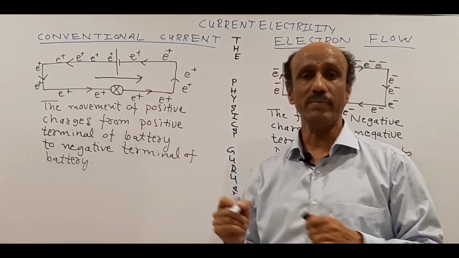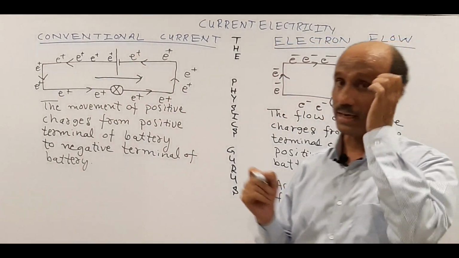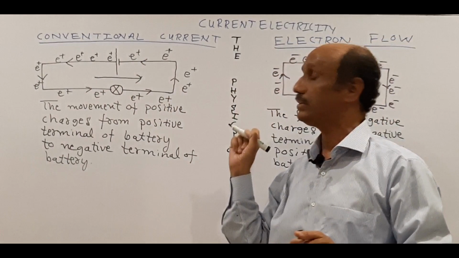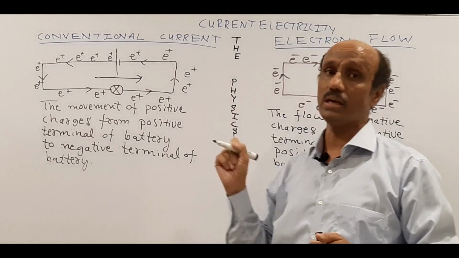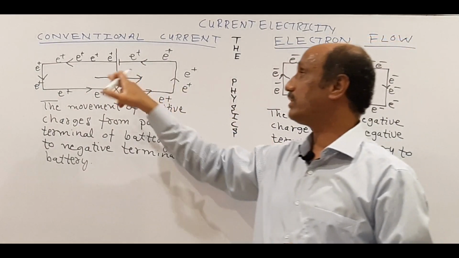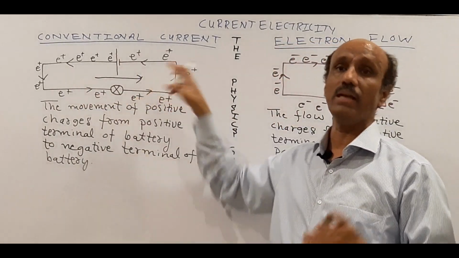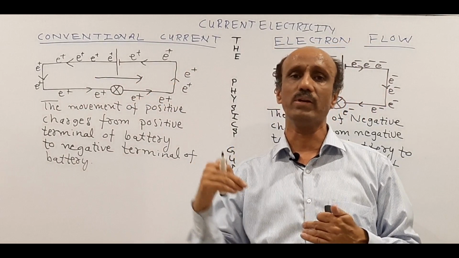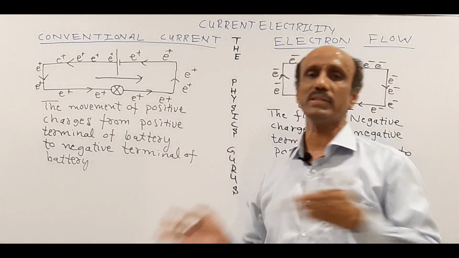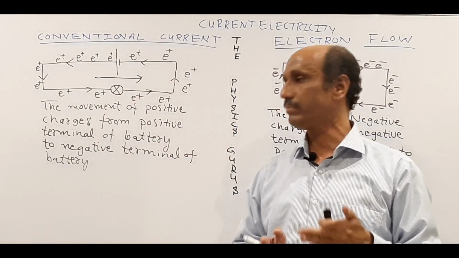In the paper they will ask you to draw the arrow sign for representation of the conventional current. So conventional current is always represented from the positive terminal of the battery towards the negative terminal, and that is the movement of positive charges from the positive terminal of the battery towards the negative terminal.